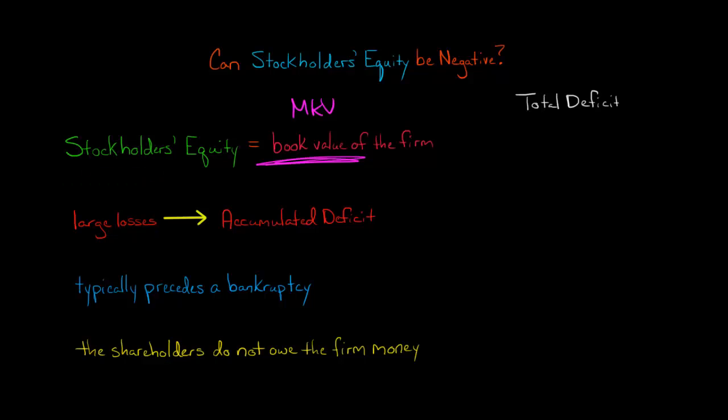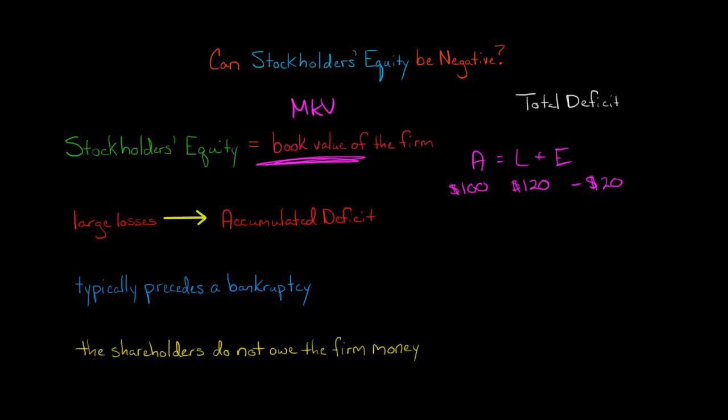And again, it seems odd having a negative value of something, but think about it like this. We've got assets equal liabilities plus equity. And all this is saying is, let's say we had $100 of assets, and then we had $120 of liabilities, we'd have negative stockholders' equity of $20. Now, how does this happen? You might be wondering, how do we get in this scenario where this is negative?